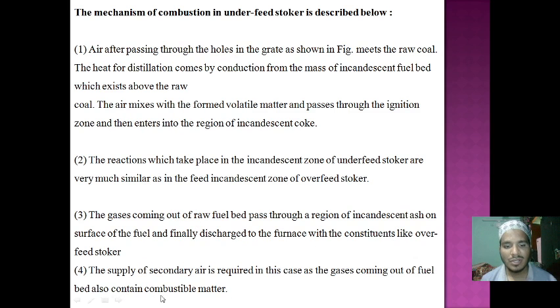The bed also contains considerable matter because of combustion. As I already told you in the power plant, if steam is produced, it goes to the boiler only. If hot water is produced, it goes to the turbine only. These are the two things.